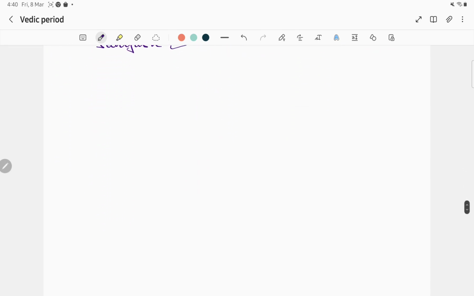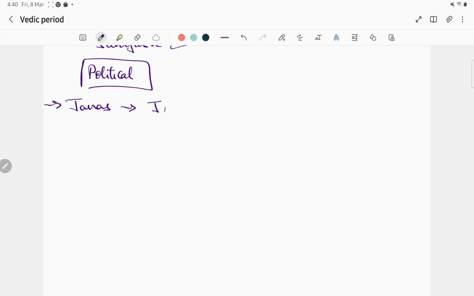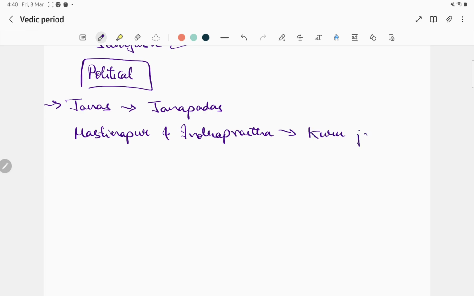So coming to the political system. The janas which were there started evolving into Janapadas. They started forming communities. Out of these, Hastinapur and Indraprastha were capitals of the Kuru Janapada.